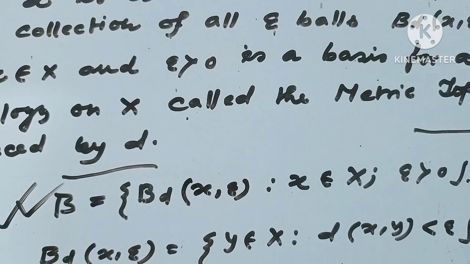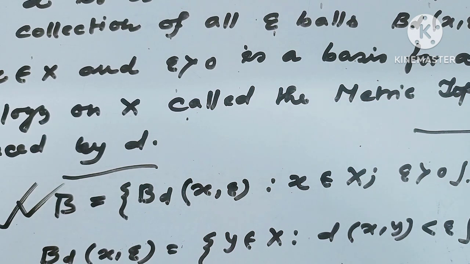If you have not seen my previous video on metric spaces, first see that video. There are many examples on metric spaces, which are metrics and which are not metrics. I highly recommend you see the previous video on metric spaces.